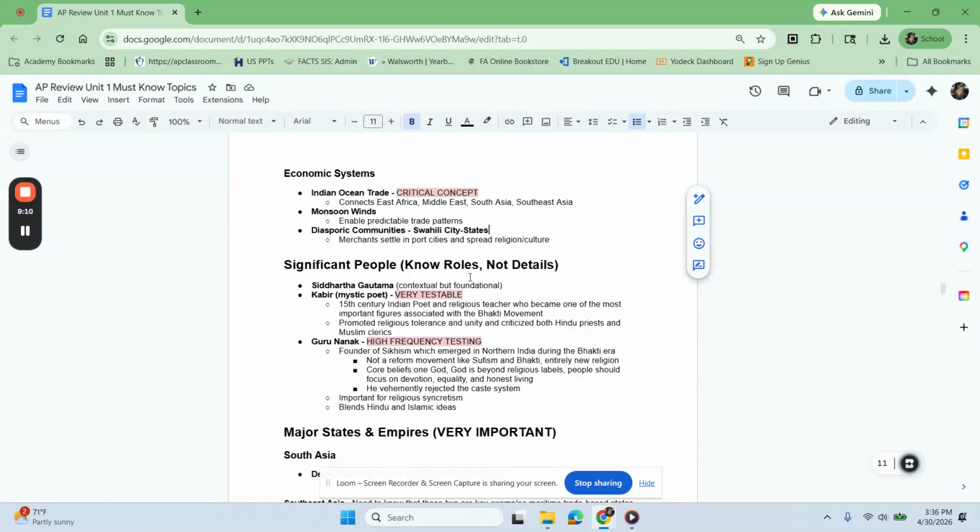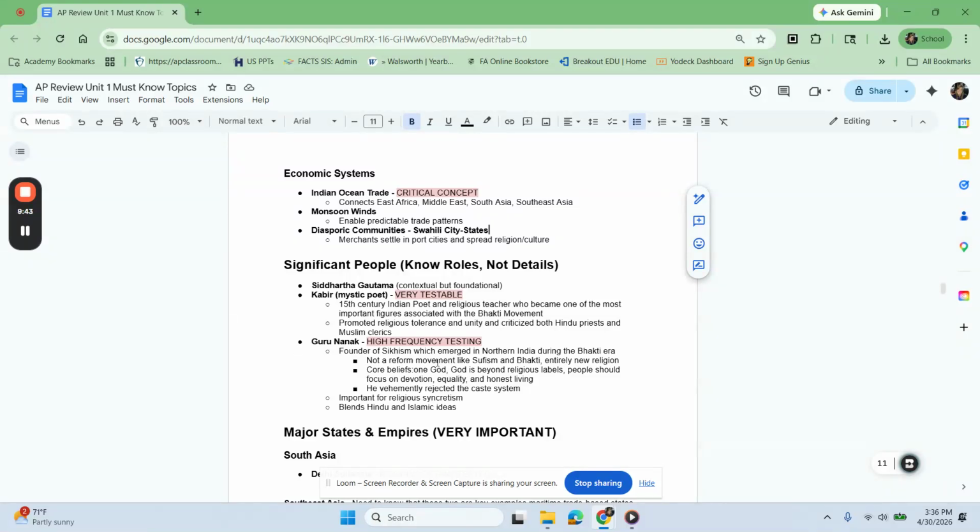Significant people to know for South and Southeast Asia: Siddhartha Gautama. He is contextual but foundational, just like Muhammad. Kabir was a mystic poet. He is a very testable, high-frequency topic. He was a 15th century poet and religious teacher who became one of the most important figures associated with the Bhakti movement. He promoted religious tolerance and unity while criticizing both Hindu priests and Muslim clerics.